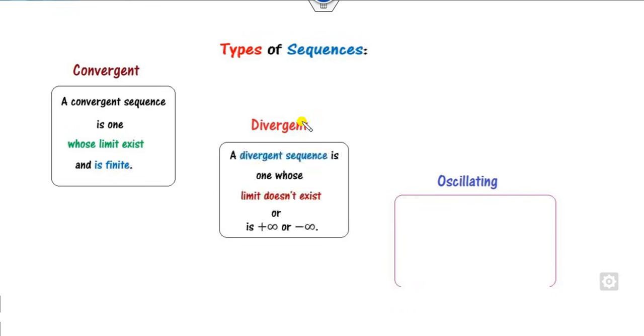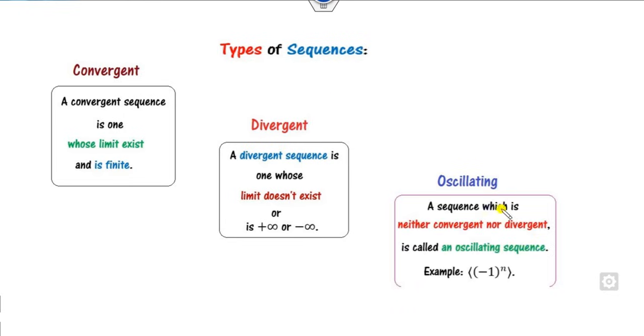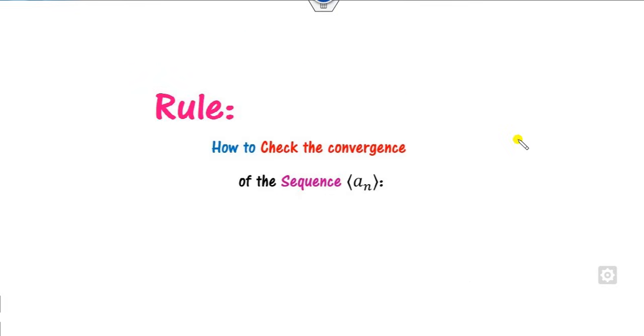On the other hand, if this limit does not exist and it's plus infinity or minus infinity, then the sequence is called divergent. While the sequence which is neither convergent nor divergent is called an oscillating sequence. A very simple example is here. You can see the previous lecture of the sequence and its examples for various details.